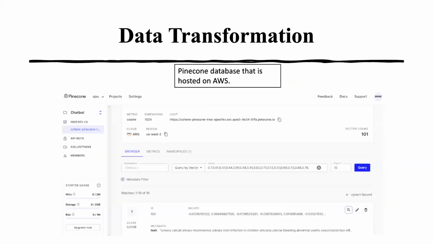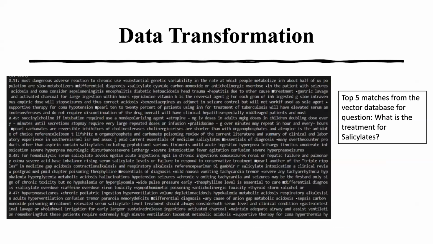And here is a picture where we have used the AWS storage account, where the actual data is stored inside the Pinecone database, and we use the metric as cosine, which is the similarity measure for the searches that we perform on the vector database. Once we store all the data, we ensure that the vector database is retrieving the right results based on our need. We ask a question, it undergoes the entire embedding process, and then we get the top 5 matches to ensure that the data we are getting is accurate.